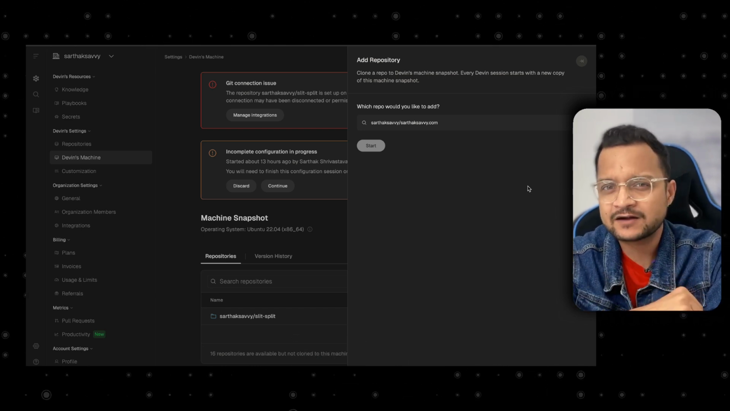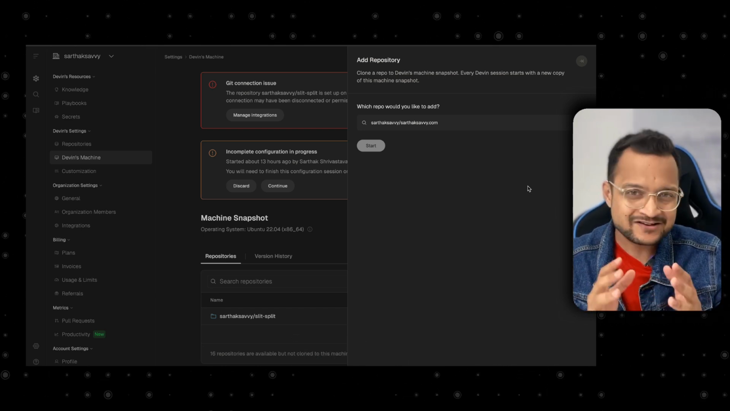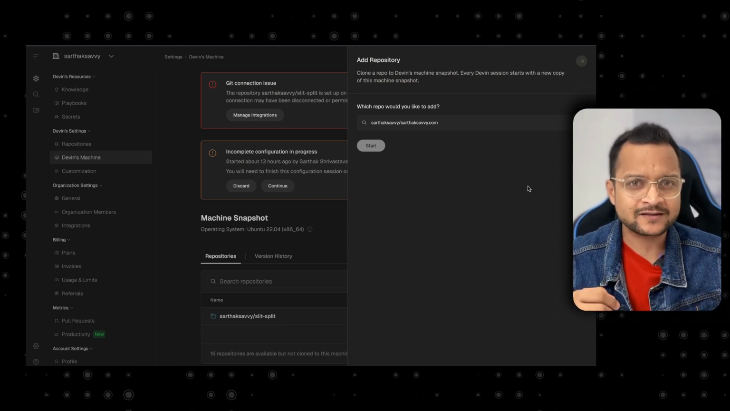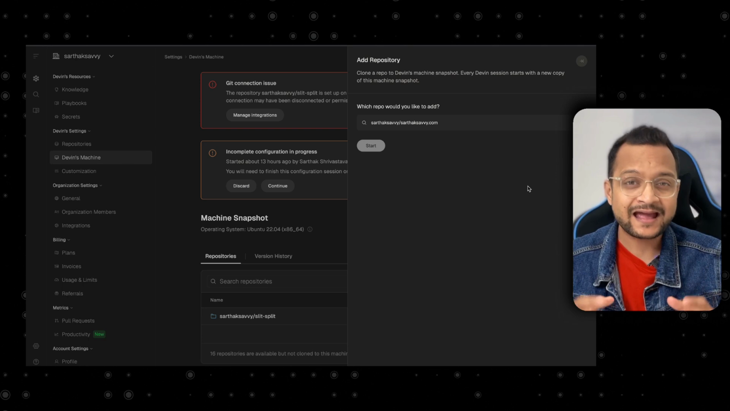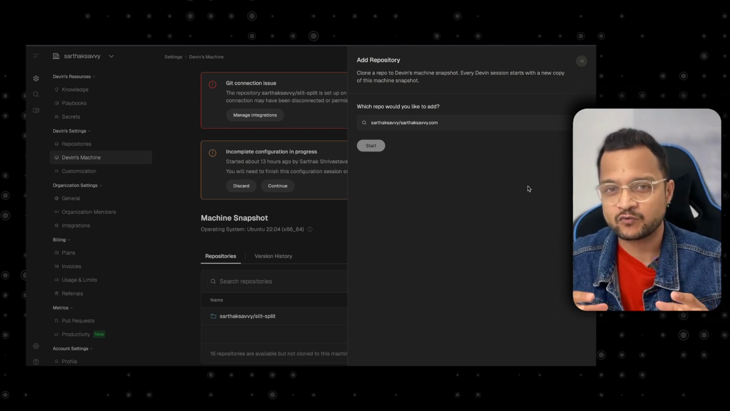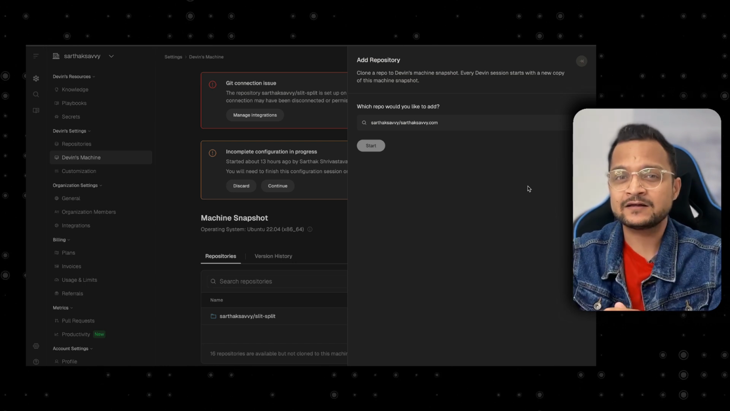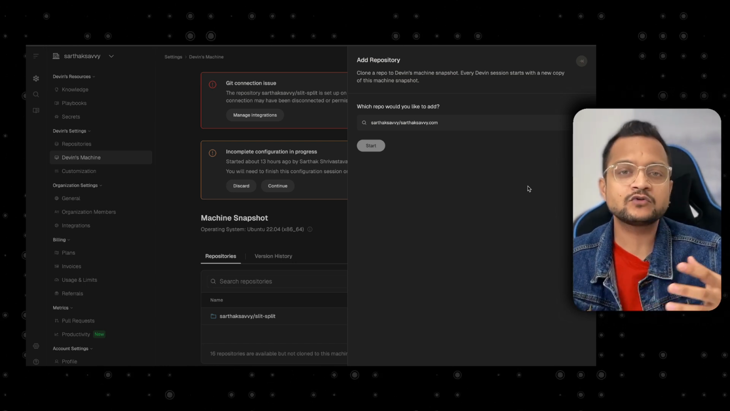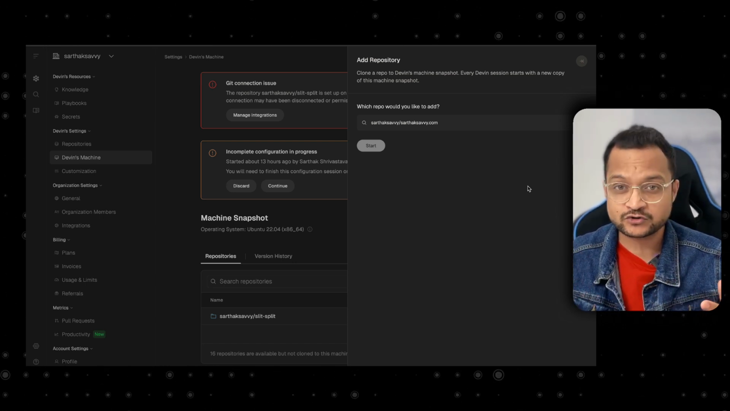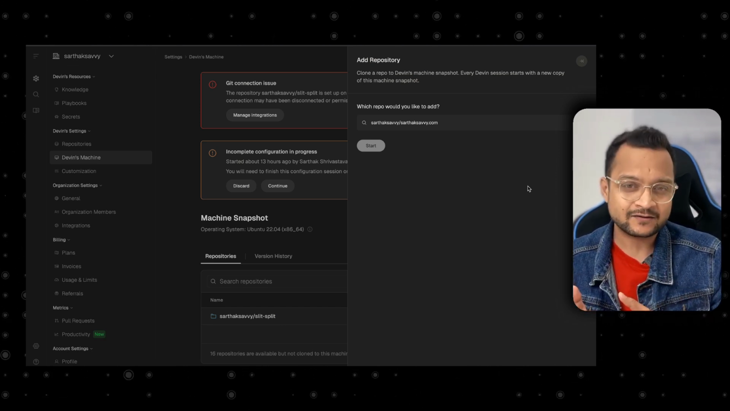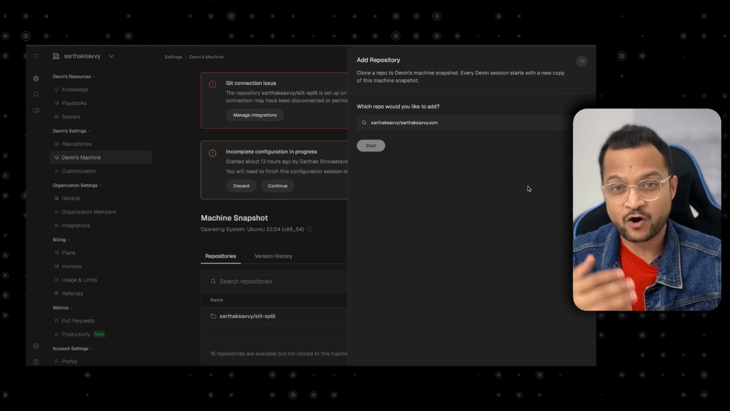So whenever Devin starts working on this repository, it knows how this project is going to be set up, what the initial commands to run are, and how it's actually going to work in the virtual machine. Think about this setting as you have the repositories and you want to set up the project in your local machine. Similar to that, we are setting up the repositories in a virtual machine of Devin.